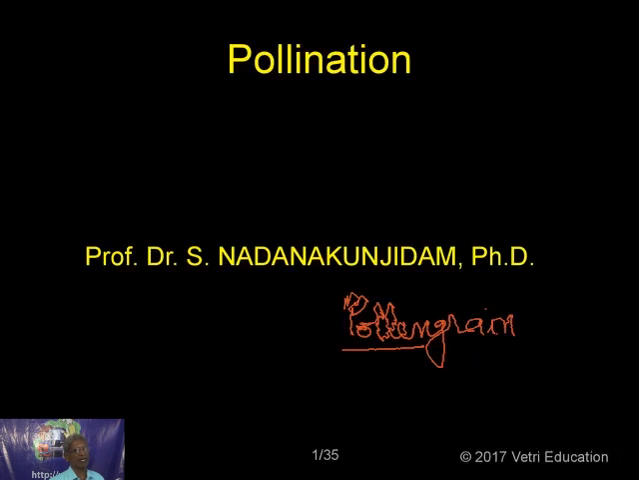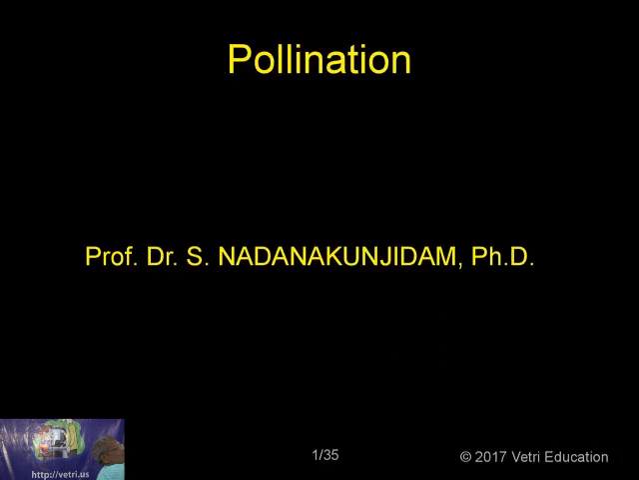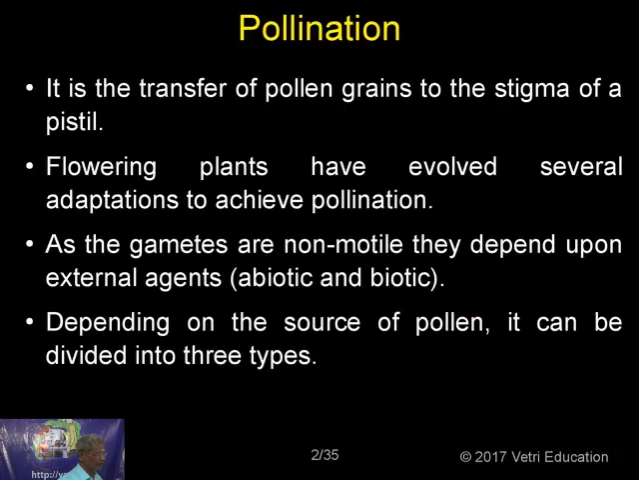Here, the male reproductive unit, the so-called pollen grain, should be able to reach the stigmatic surface, which is feminine in origin, and only then can fertilization take place. So the transfer of a pollen grain from the anther to the stigmatic surface of the flower is called pollination. How this takes place is what we are going to study in a very detailed way in this class. See the definition? It's a transfer of pollen grains to the stigma of the pistil.